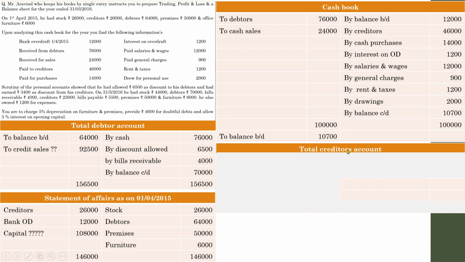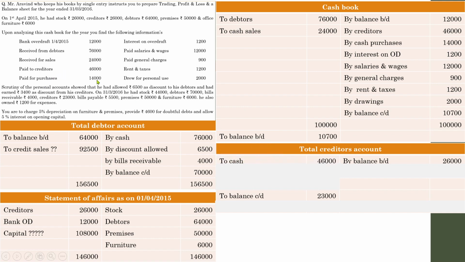So write down the opening and closing balances, 26,000 and 23,000. Now go for those transactions that have a relation with the creditors. See, paid to creditors 46,000. So whenever we make a payment, creditors account is debited to cash, so it will be shown on the debit side of the account, to cash 46,000.